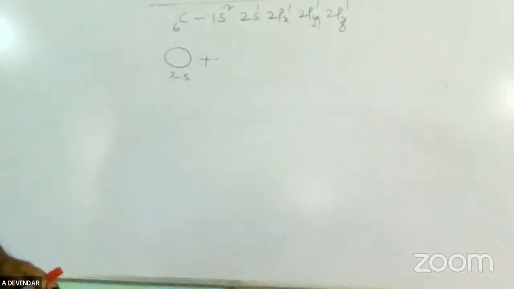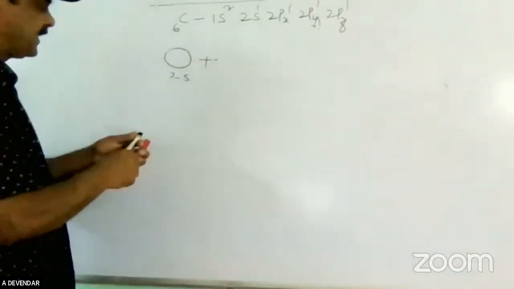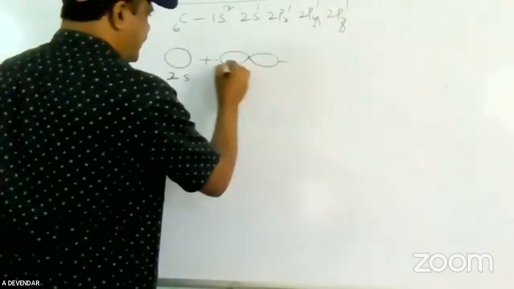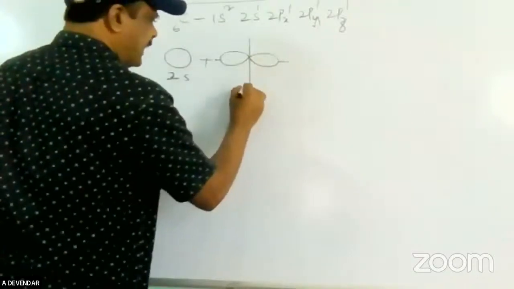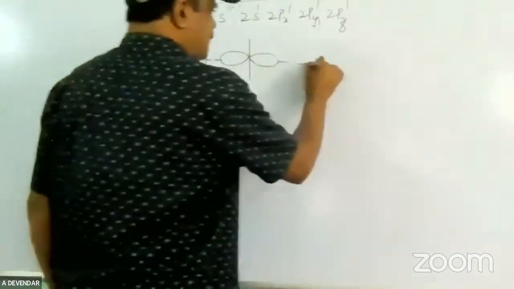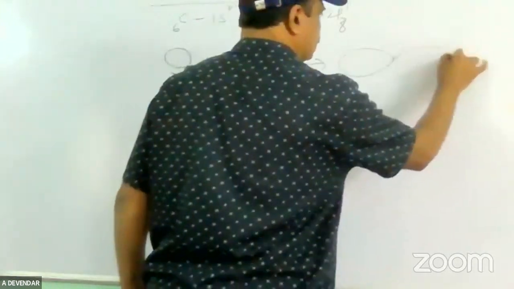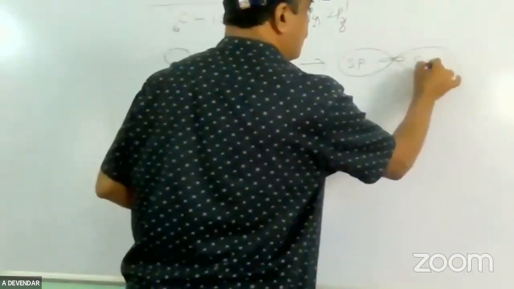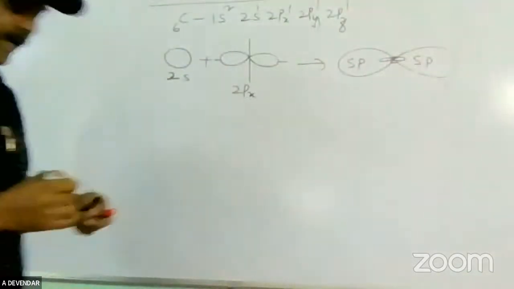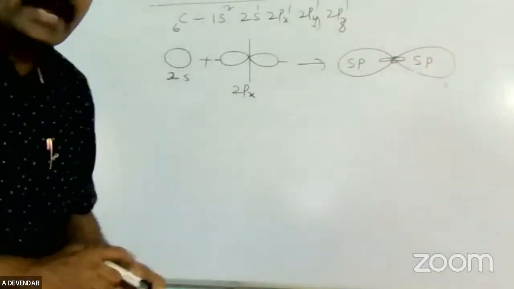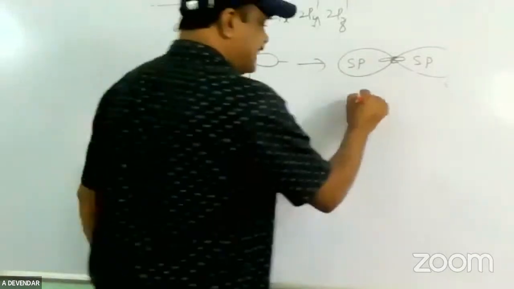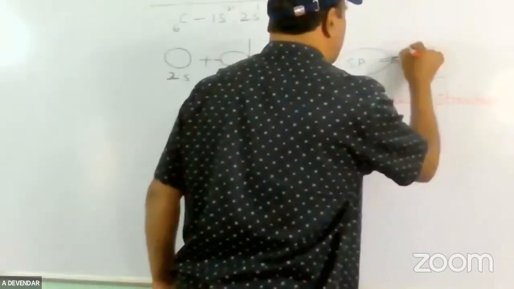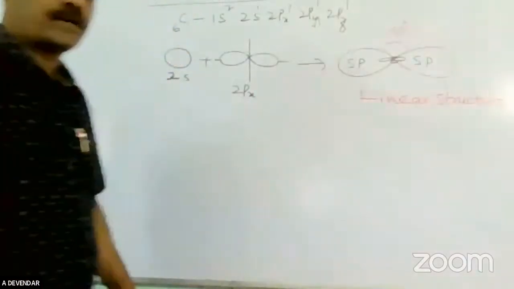What is sp hybridization? sp hybridization means one spherical shaped s orbital and one dumbbell shaped p orbital, here taking px only. This forms two sp hybrid orbitals on the carbon atom. These 2 sp hybrid orbitals are arranged in a linear structure, and the bond angle is 180 degrees.